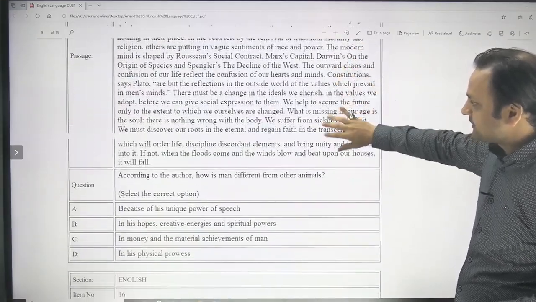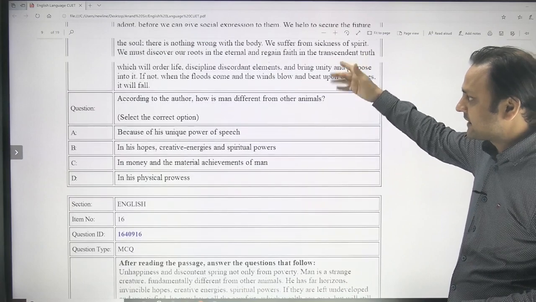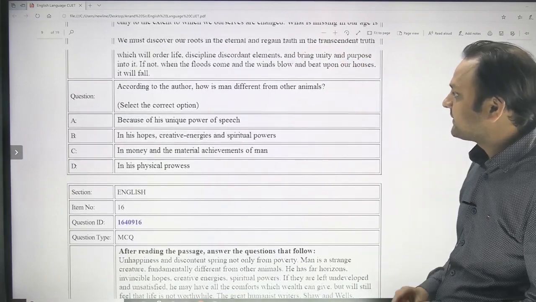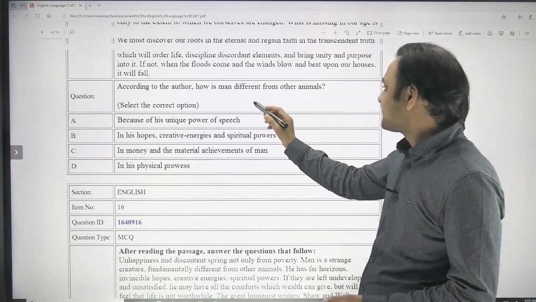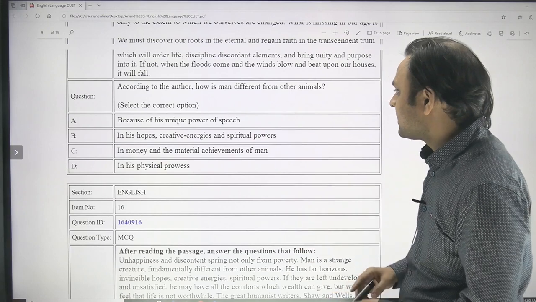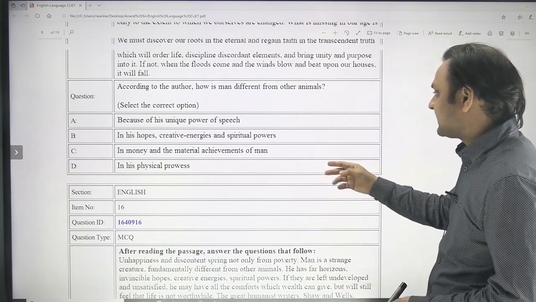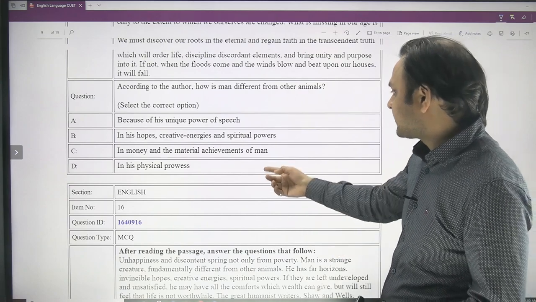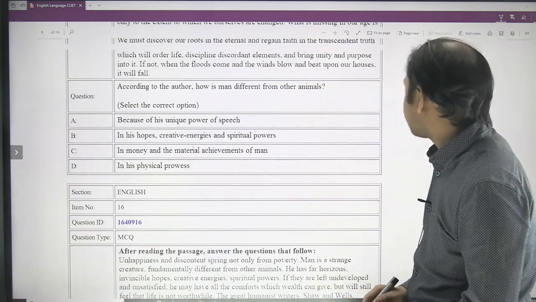I am scrolling fast because I think that you have read the passage by pausing the screen. Now this is the next question: according to the author, how is man different from other animals? Because of his unique power of speech, or in his hopes, creative energies and spiritual powers, or in money and material achievements, or in physical prowess?